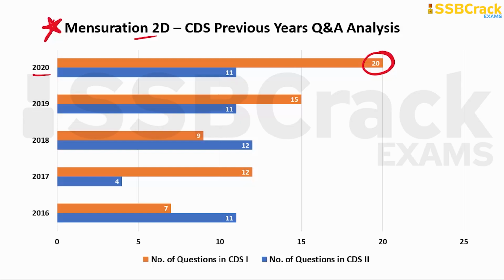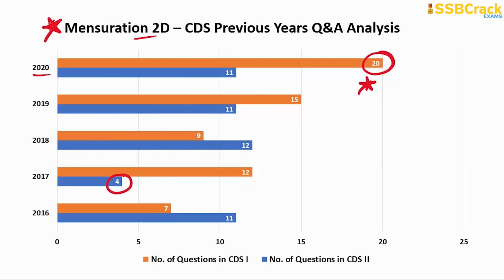You can see that CDS 1 of 2020 comprised the highest number of questions so far on the topic of mensuration 2D, and the least number of questions was 4, in the year 2017. So questions ranging between 4 to 20 can be expected on this topic, and this is one of the scoring topics. Let me tell you, aspirants, you must prepare because this is just a formula-based chapter.